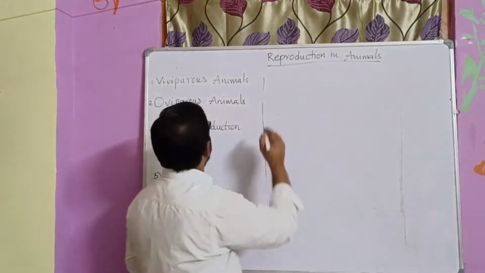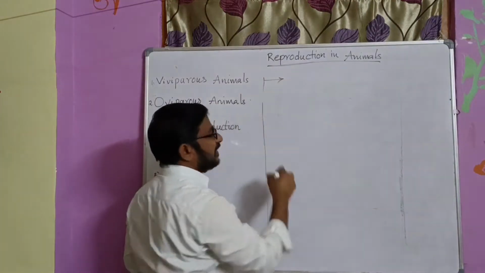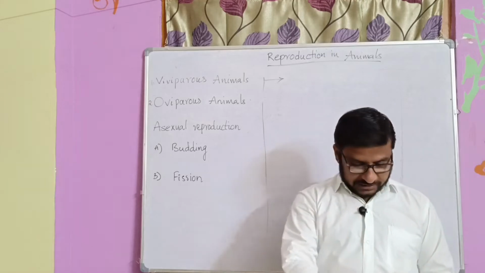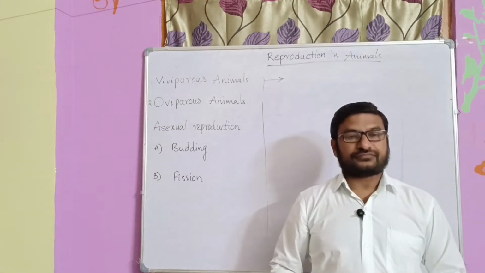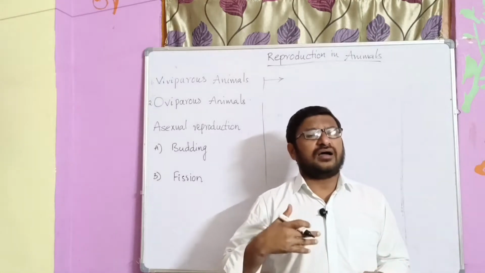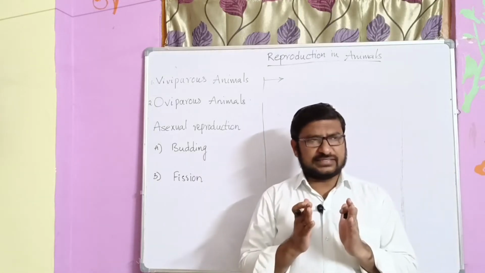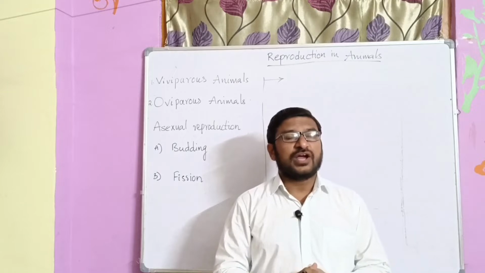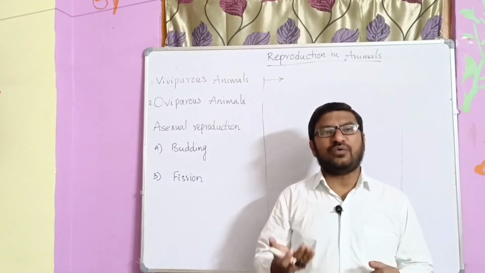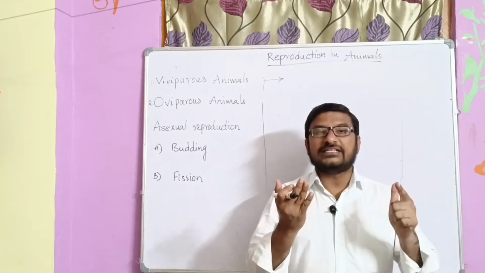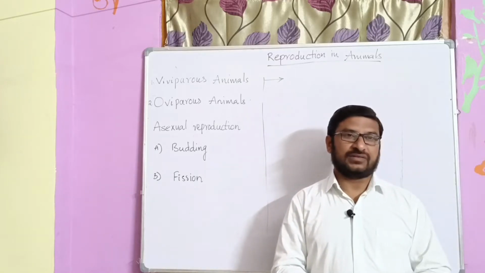The meaning of viviparous is that the organisms or animals, the living creatures, which produce their young ones directly are known as viviparous.